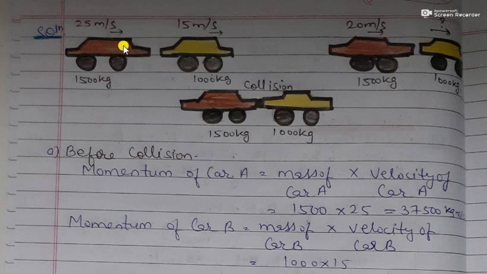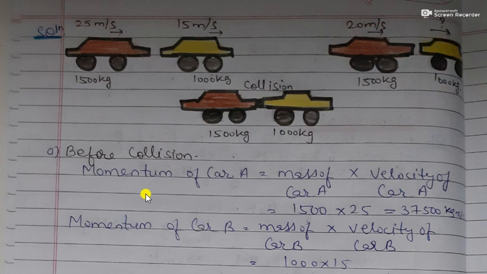Now student, suppose this is car A and this is car B. They are moving in the same direction. The mass of car A is 1500 kg, mass of car B is 1000 kg. Car A is moving with velocity 25 meter per second and car B is moving with a velocity of 15 meter per second, and both these cars collide with each other. After collision, the velocity of car A becomes 20 meter per second and we have to calculate the velocity of car B.